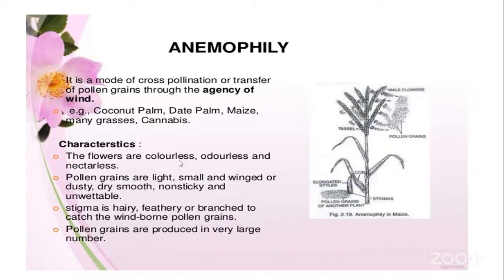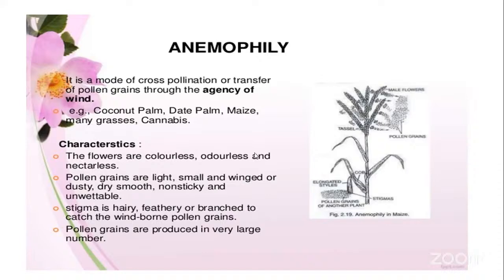The flowers just have a pale or white color of the petals. They do not develop any attractive colors for the petals. So they are colorless. Odorless, that is, they do not produce any odor or fragrance for attracting insects or any biotic factors. As well as nectarless: they do not have any nectary glands and do not produce any nectar. So the flowers are nectarless.